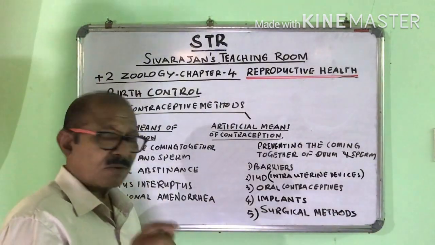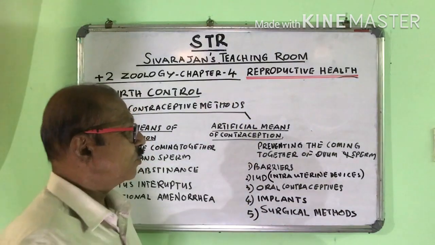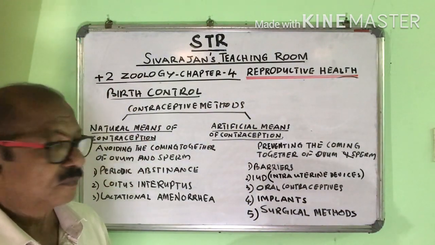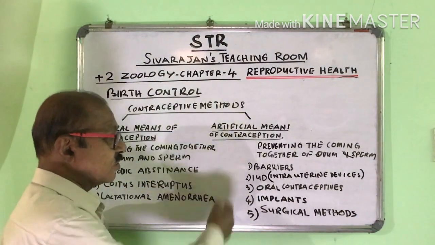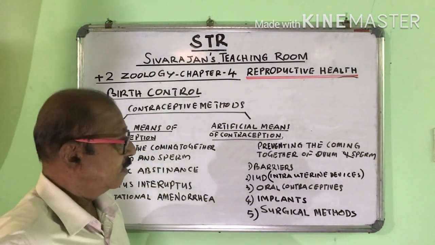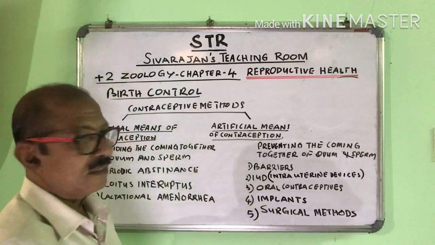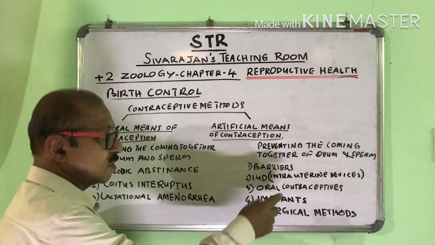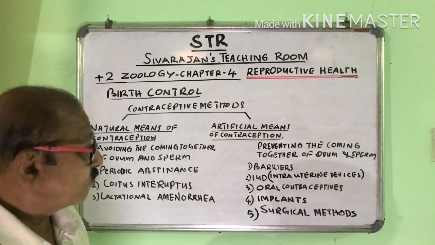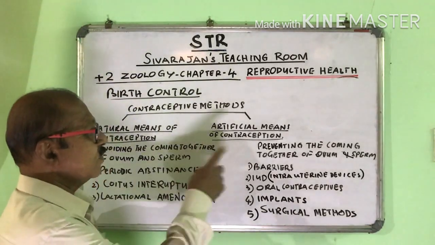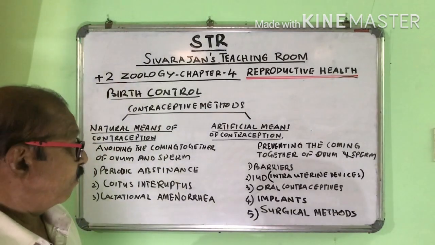The artificial methods of contraception prevent the coming together of ovum and sperm. What are the different methods? The barriers, IUDs, which means intrauterine devices, oral contraceptives, implants, and surgical methods. There are 5 different methods of artificial contraception.